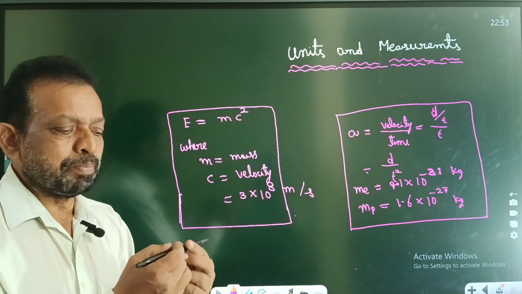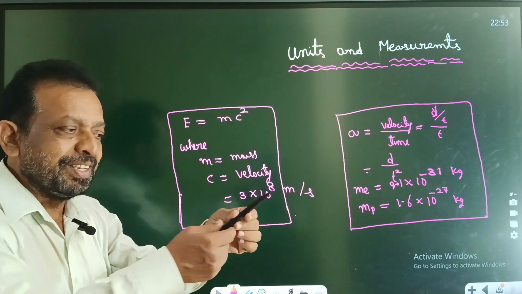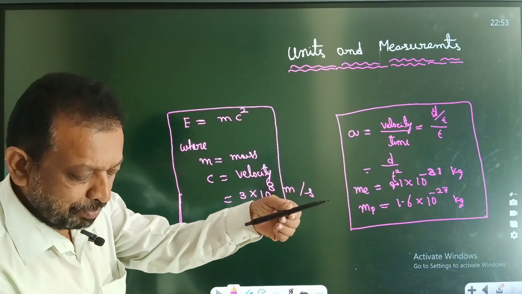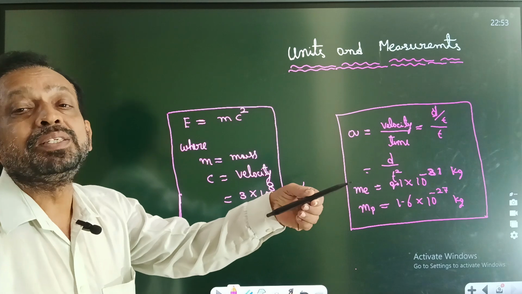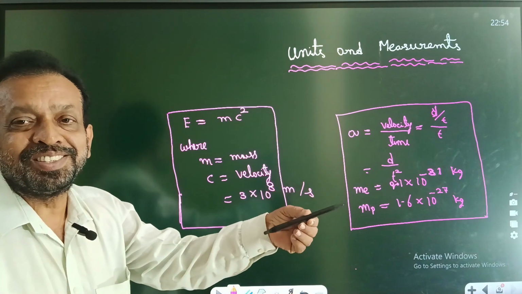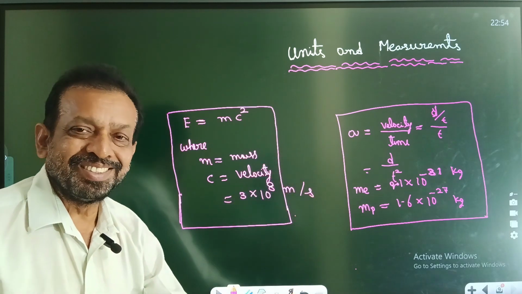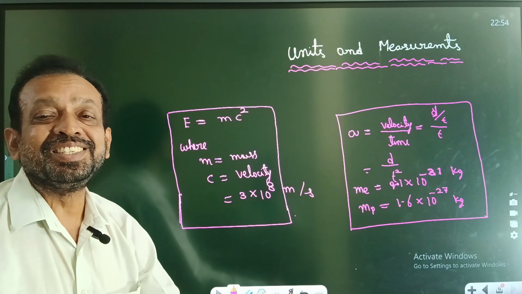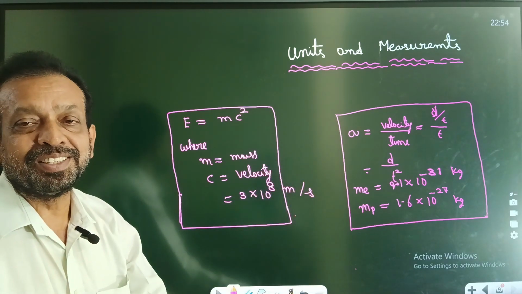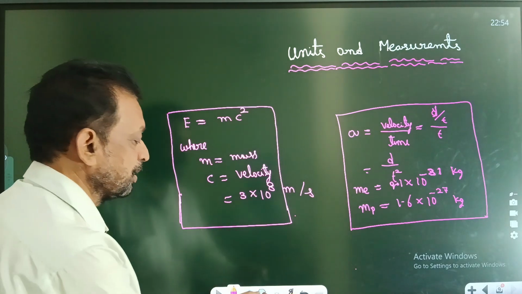If you say this is a pen, does the pen have energy? At present, what energy does it have? Because of the height from the floor to here, it has potential energy. If there is no mass, there is no energy. Because mass is there, energy is there. Once it falls down, it has kinetic energy. So position gives potential energy, and falling gives kinetic energy. That is why the study of energy is called physics.